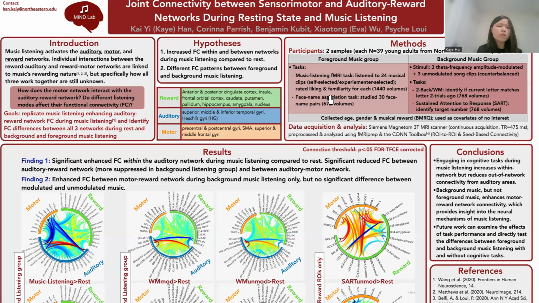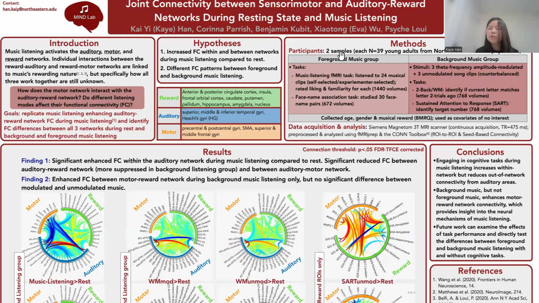So the goal of this current work is firstly to replicate music listening enhancing auditory reward network functional connectivity during music listening, and to identify if there are any functional connectivity differences between all three networks during rest and during background versus foreground music listening. We hypothesized increased functional connectivity within and between networks during music listening compared to rest, and that we would see different functional connectivity patterns between foreground and background music listening.